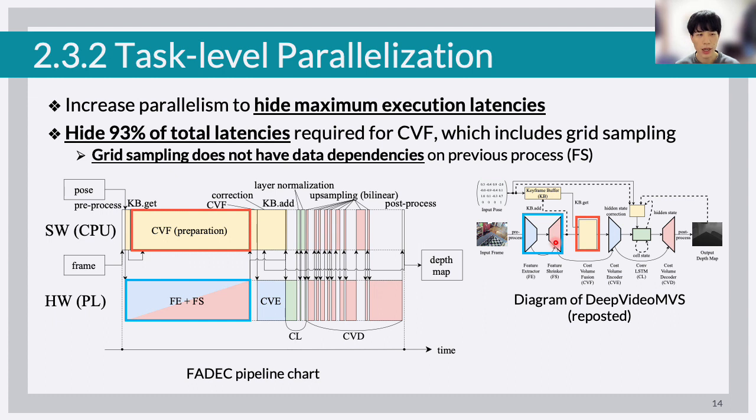Thus, we can hide 93% of the total latencies required for the CVF by executing the grid sampling in parallel with the FE and FS. Following this procedure, we complete the accelerator by placing each process properly, as shown in this figure.